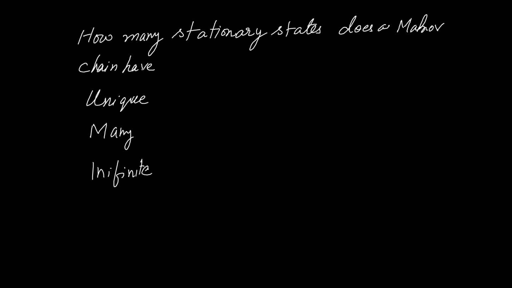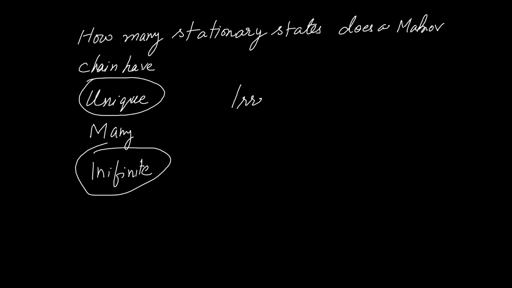So there are only two cases for a finite state Markov chain: a unique stationary state or an infinite number of stationary states. If the Markov chain is irreducible, then it has a unique stationary state. Otherwise, if the Markov chain has two or more closed communicating classes, it has an infinite number of stationary states. So the number of stationary states of a Markov chain depends on the number of closed communicating classes.